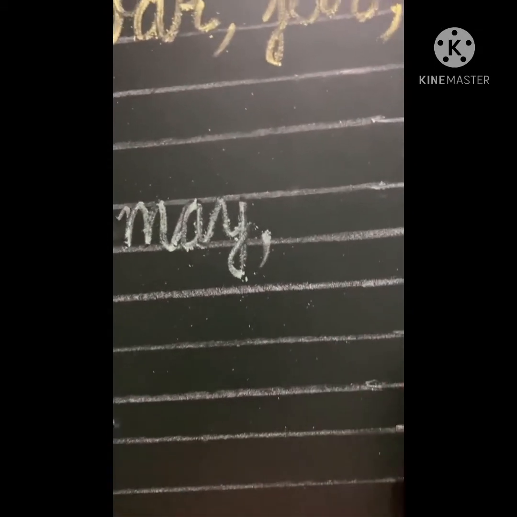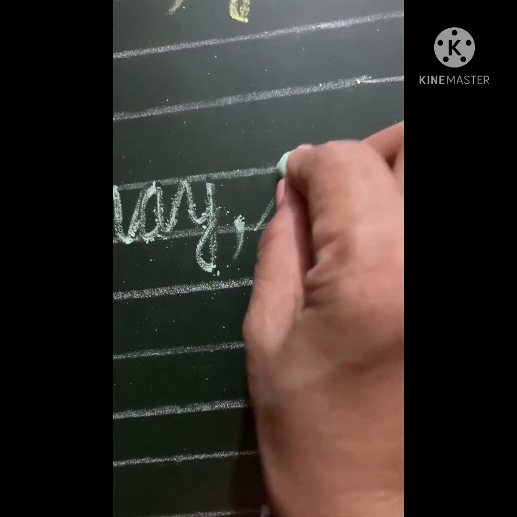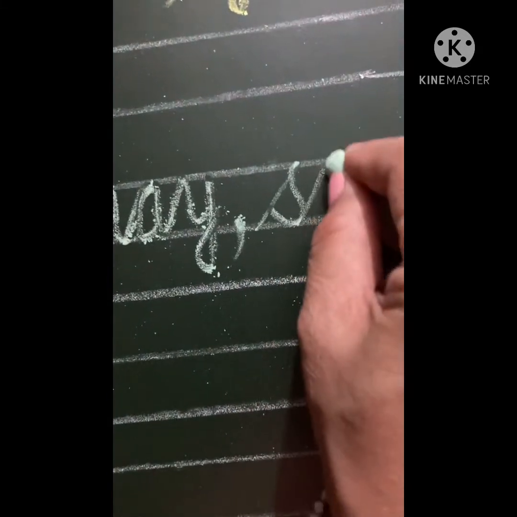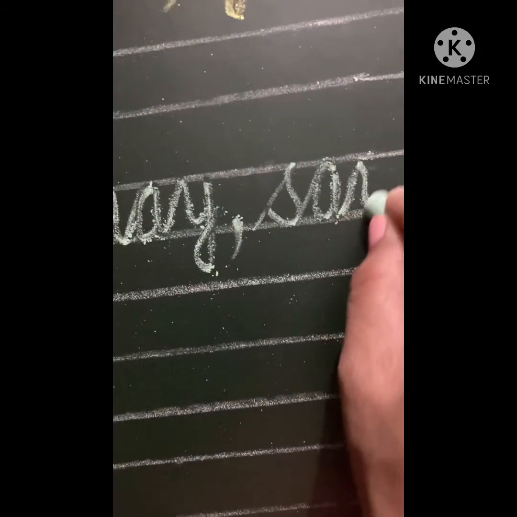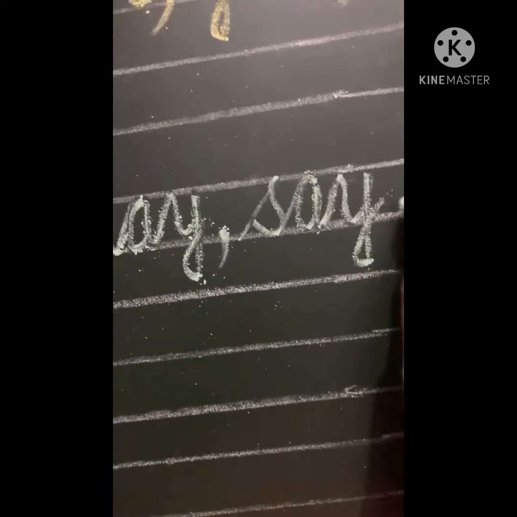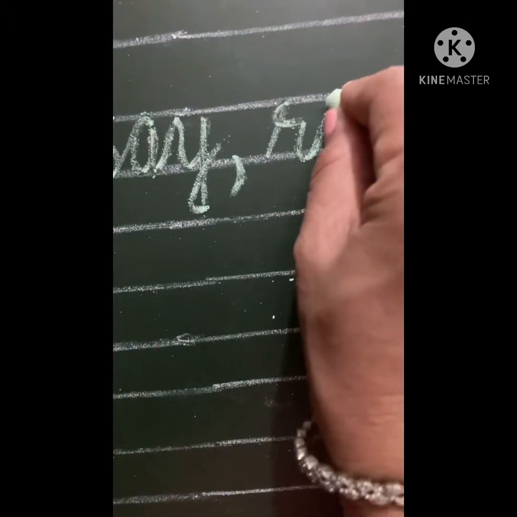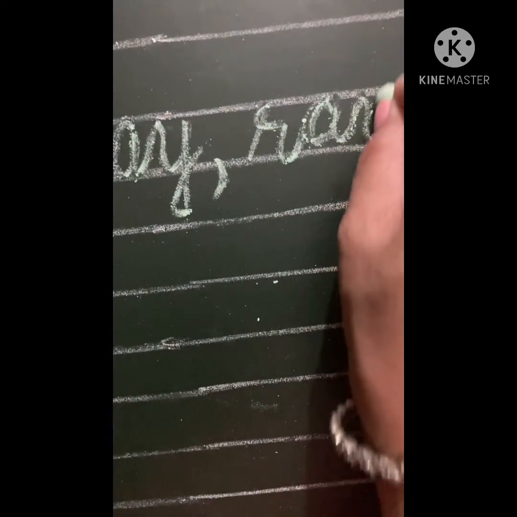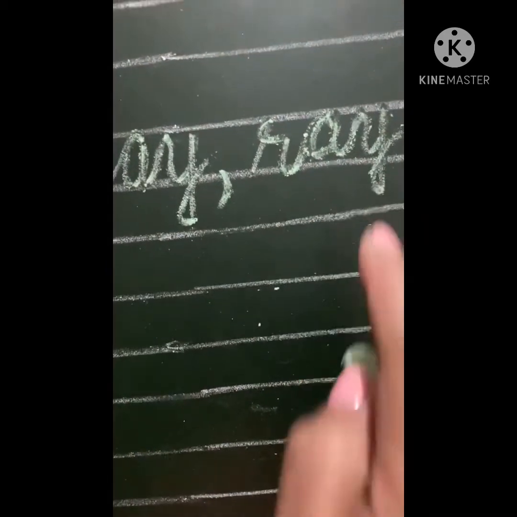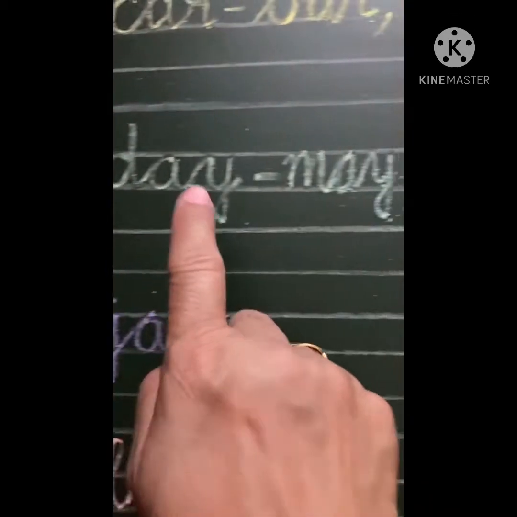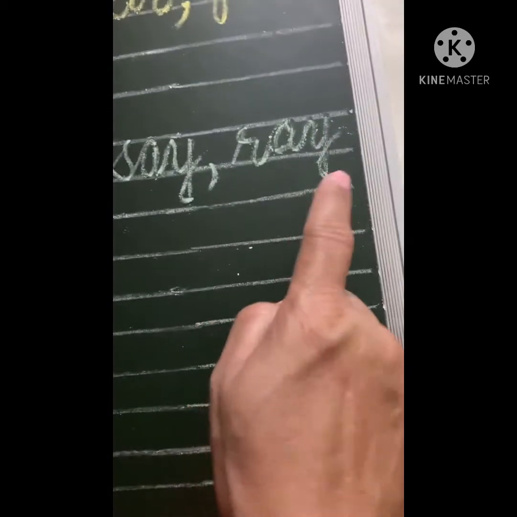Let's write the next rhyming word for this. Let's say S-A-Y, say. One more word. Replace S with R and write similar ending sound. R-A-Y. Ray. Day, may, say, ray.